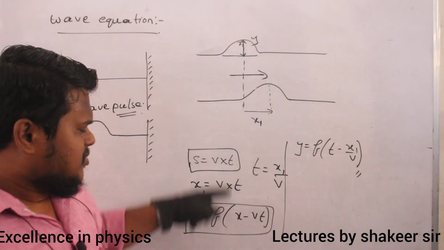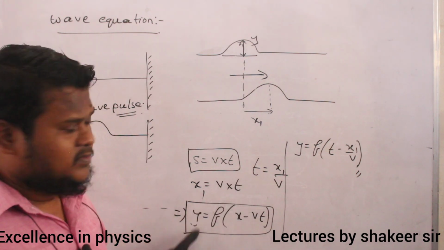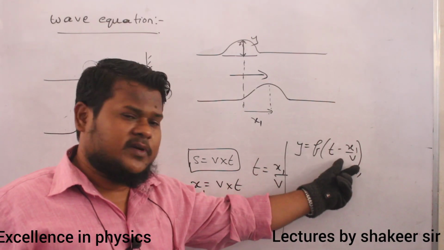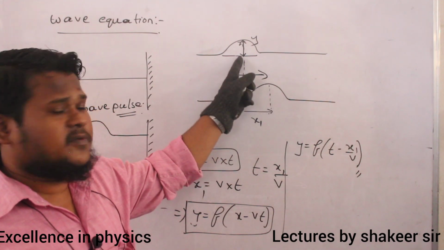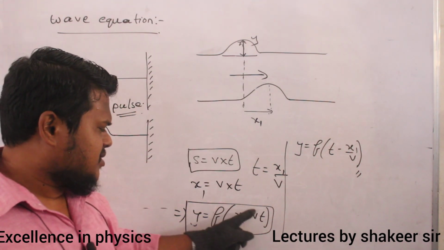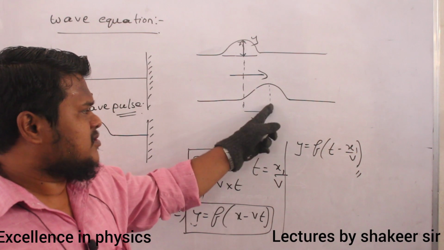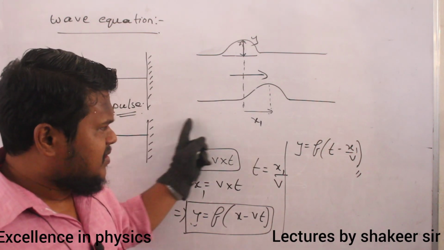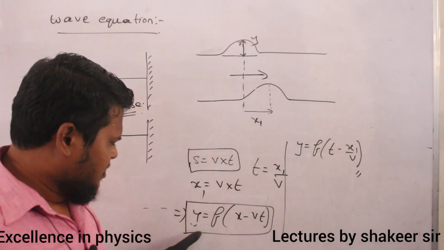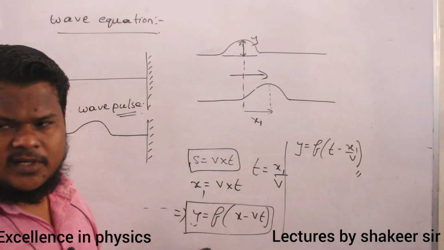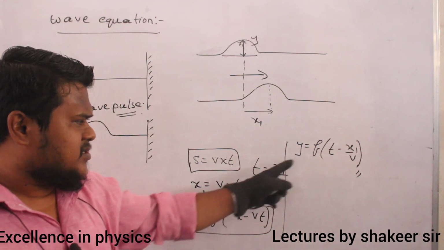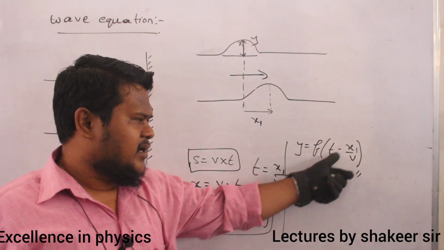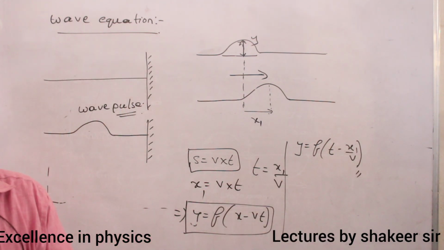Are you able to understand? So this is depending on the x value, and this is depending on the time value. Before a time of x1 by v, this wave was having the shape of this wave. Similarly, before a distance of x is equal to v into t, this wave was having the shape of this wave. So if a wave is traveling along the positive x-axis, then I can write pulse equations or wave equations in terms of these functions: f of x minus vt, or f of t minus x by v.